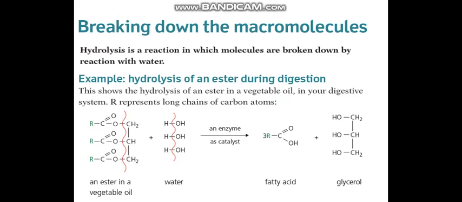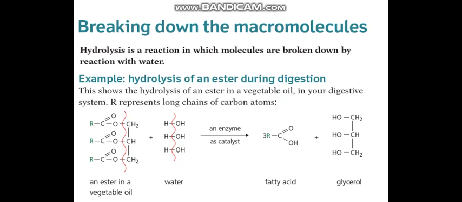In our digestive system, starch undergoes hydrolysis to produce glucose. Similarly, protein undergoes hydrolysis to produce amino acids, and fats and oils are broken down into glycerol and fatty acids. All the breaking down reactions during digestion are hydrolysis.